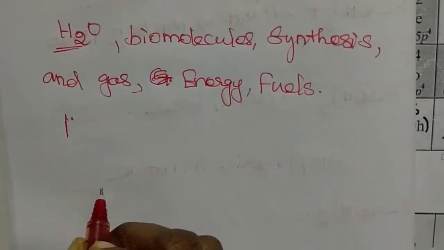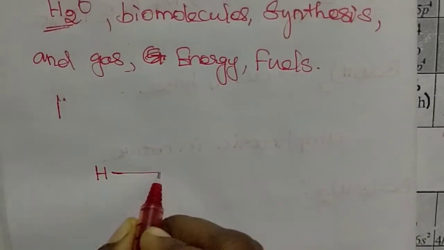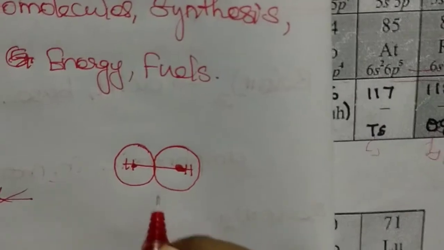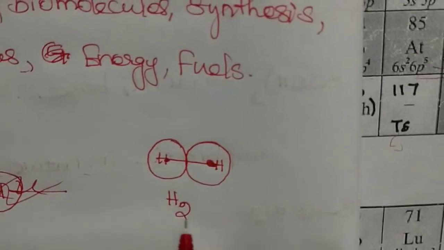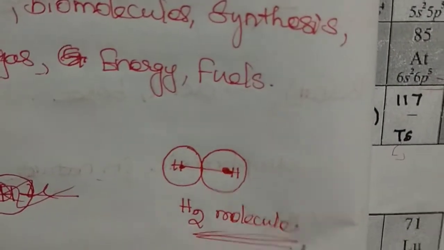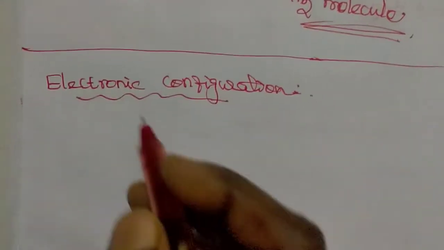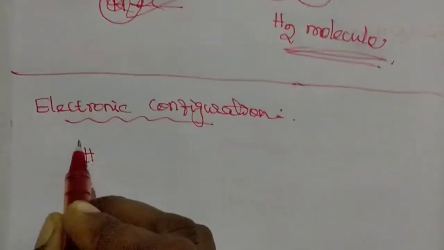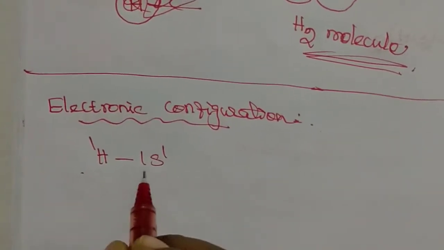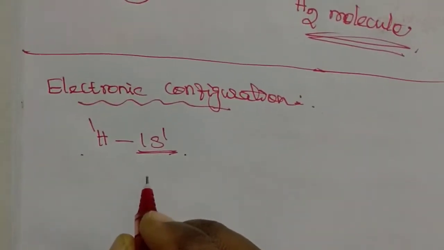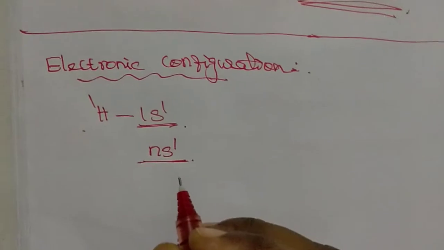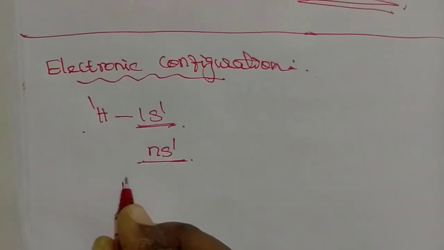Generally, hydrogen is present as the hydrogen molecule. Hydrogen has 1 electron, and its electronic configuration is 1s1. The general electronic configuration ns1 is the general electronic configuration of alkali metals, that means the first group.